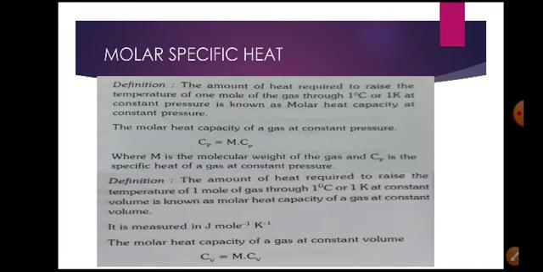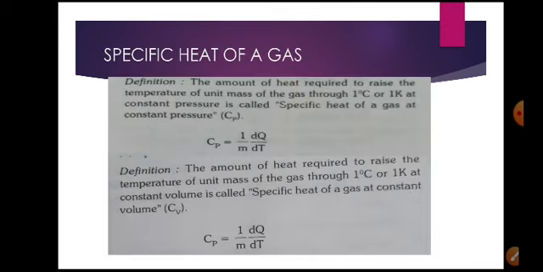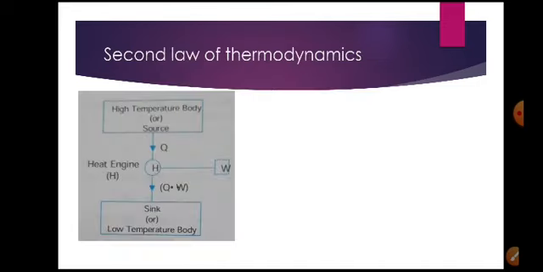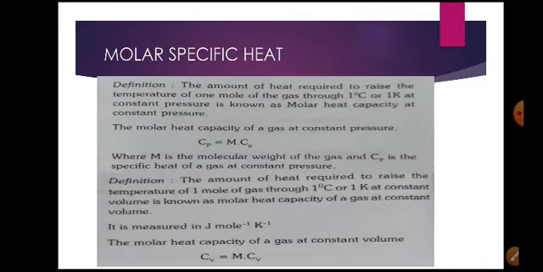Heat capacity is given by heat energy divided by temperature difference, so heat capacity can be given by dq by dt. The units for heat capacity are calorie per degree Celsius, or in the SI system joule per Kelvin. The dimensional formula for this heat capacity is M L square T inverse square K inverse.